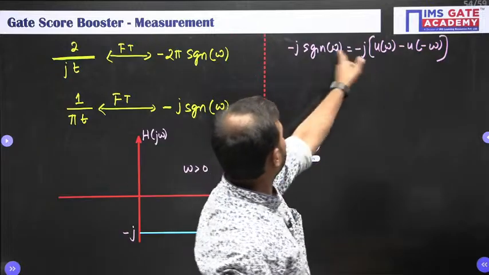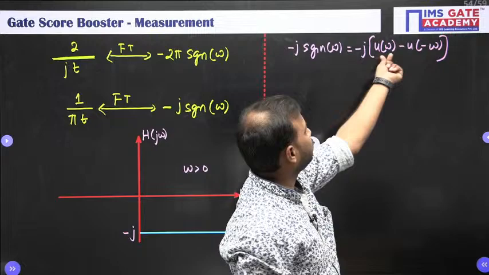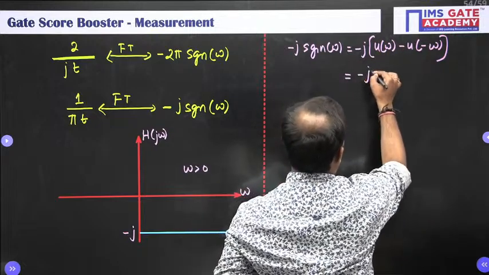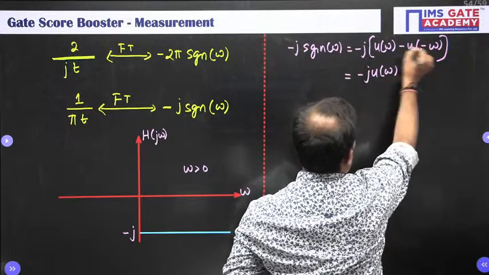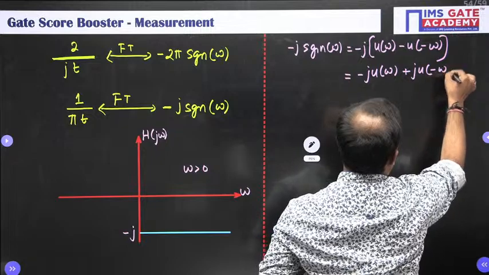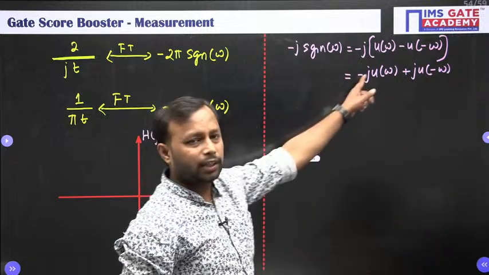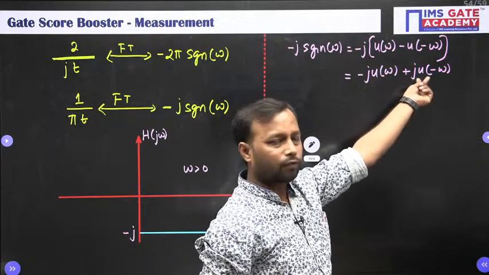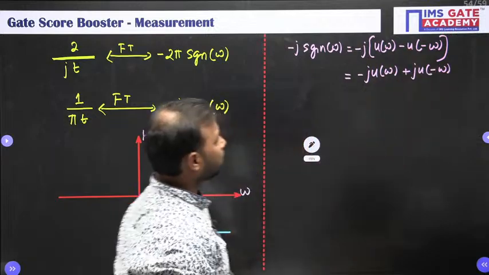So this is equal to minus j u of omega plus j u of minus omega. So minus j will come for omega greater than 0 and plus j will come for omega less than 0.